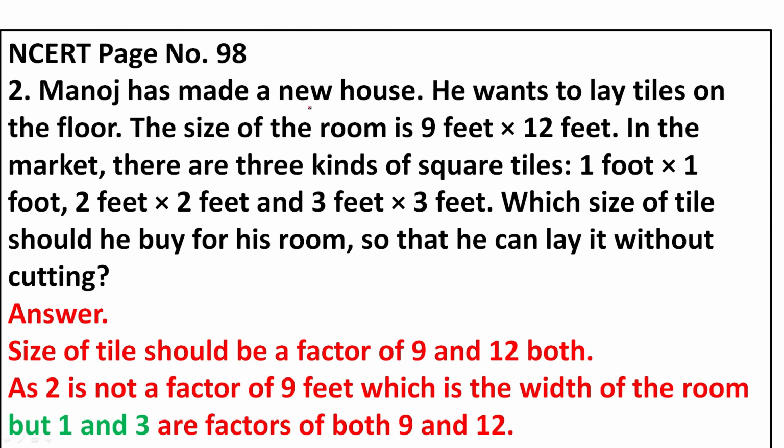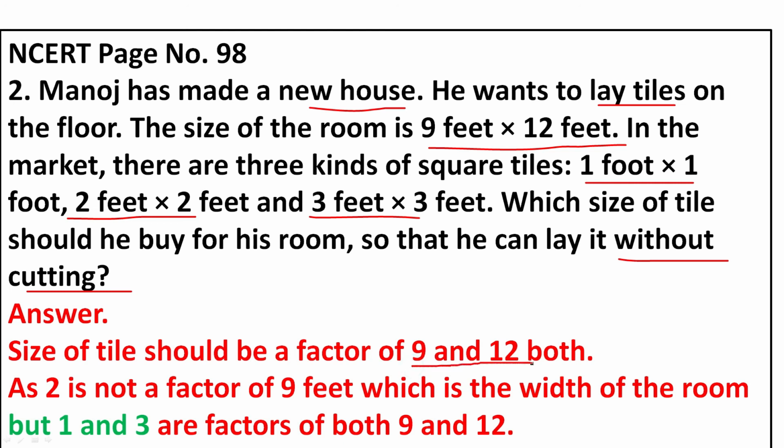Manoj has made a new house. He wants to lay tiles on the floor. The size of the room is 9 feet by 12 feet. In the market there are 3 kinds of square tiles: 1 by 1 feet, 2 by 2 feet, and 3 by 3 feet. Which size of tile should he buy for his room so that he can lay it without cutting the tiles? The size of the tile should be a factor of 9 and 12, because the length and the width of the room are 9 and 12.